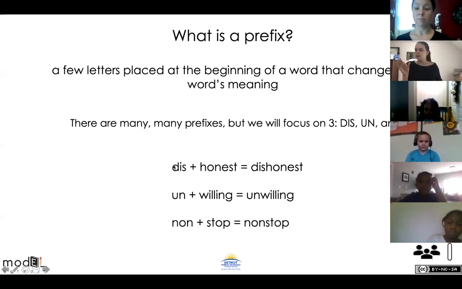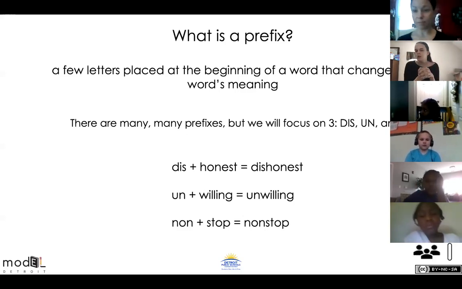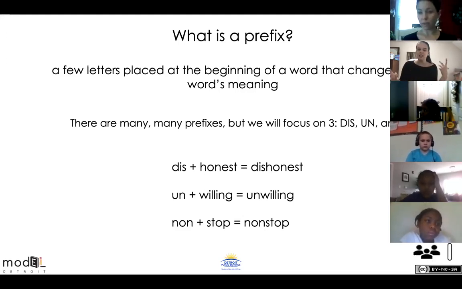Remember, the base word is the bigger word that we take and we add something to. So which one of those is the base word? Honest. Yes. Good. And dis is called the prefix. On its own, dis is not like a word you would use all the time. And the word that is a real word isn't spelled like that. So we take the prefix dis, the base word honest, and we put them together.